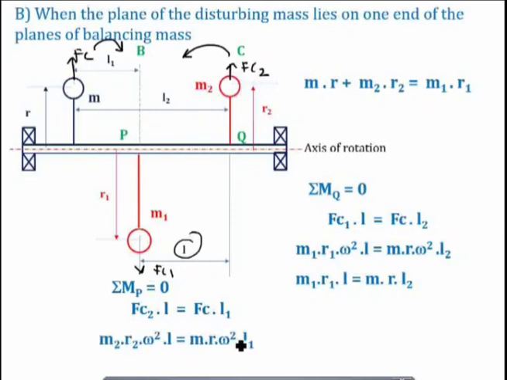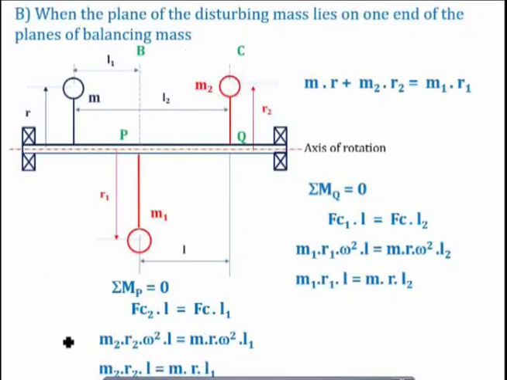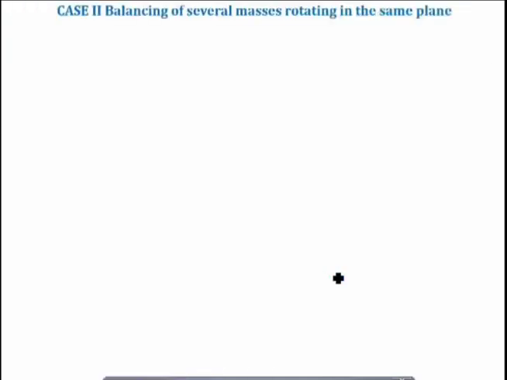So from this I am getting this third equation, that is m2 r2 l is equal to m r l1. So equation number 1 represents the static balancing, and equation number 2 represents the dynamic balancing of a system. So the concept and the mathematical relations only change, the concept is the same. So this is how you can balance a single rotating mass, or you can also call it a disturbing mass. I hope you have understood this.